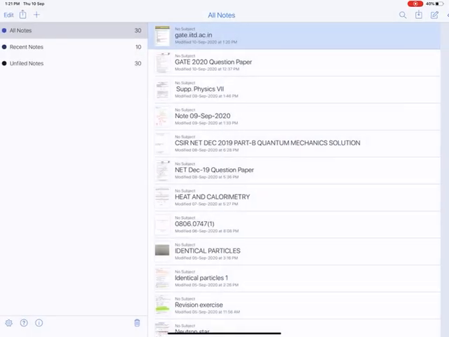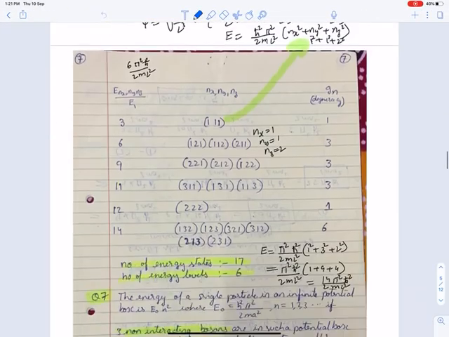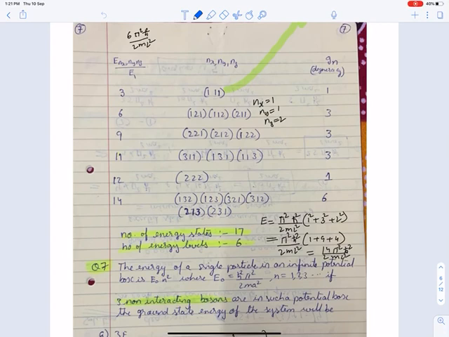But I can tell you that the question is related to this: there is a cubic potential, and you have to find the fifth excited state.